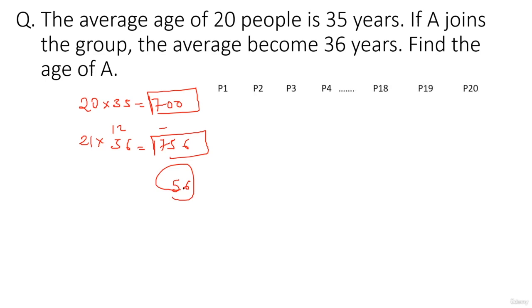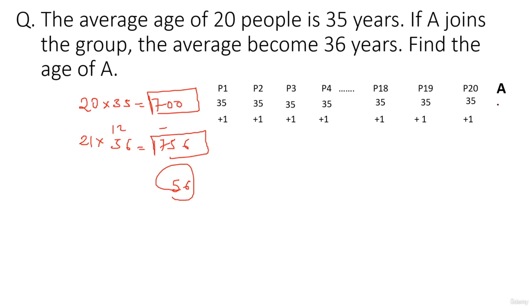Let's look at the shortcut to solve the same question. Okay, P1, P2, P3, P4, P18 up to P20. Okay, 20 people, average is 35. Now when A joins the group, the average gets increased by 1, right? The average gets increased by 1. And including A, the average is 36.